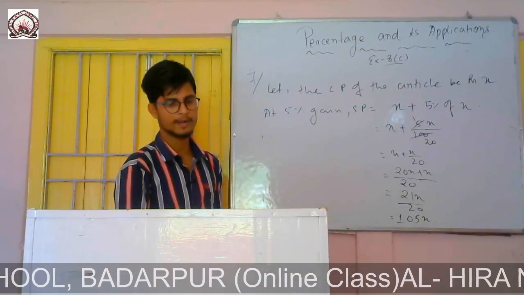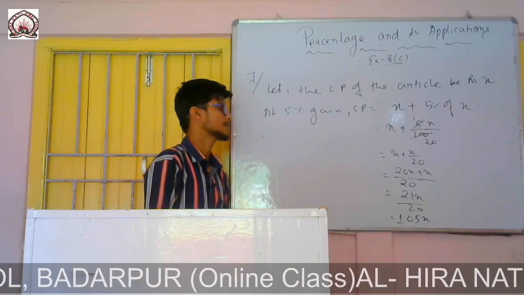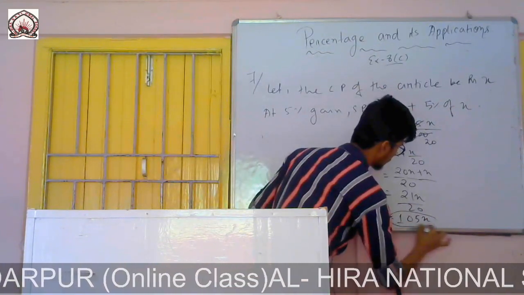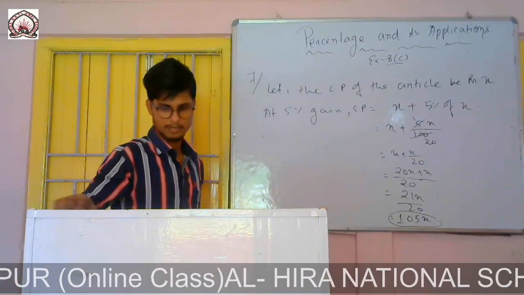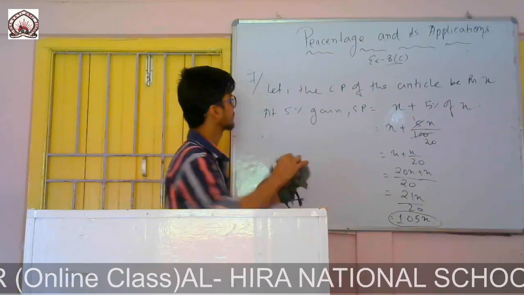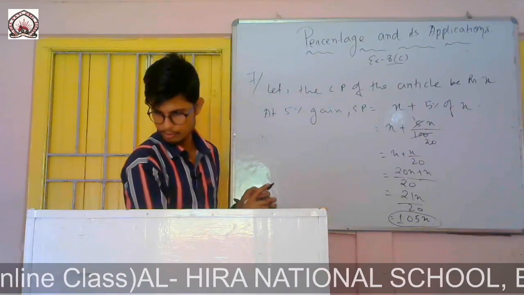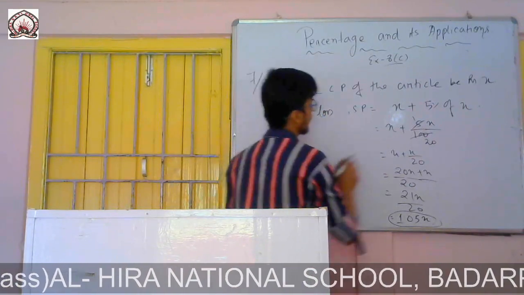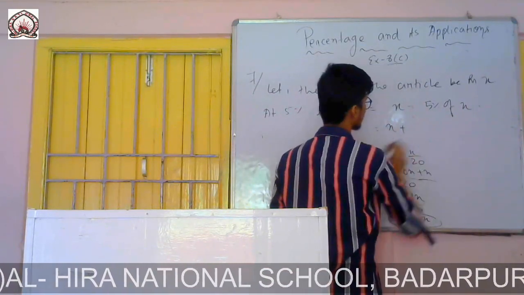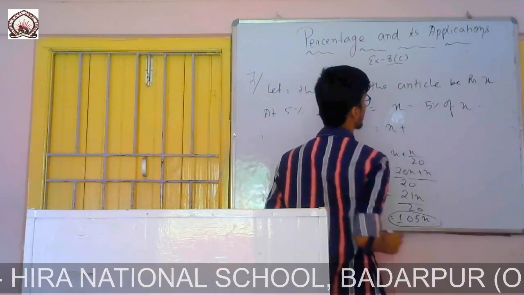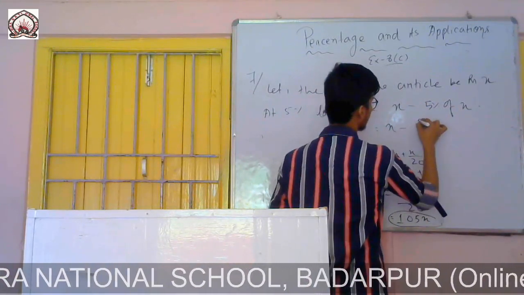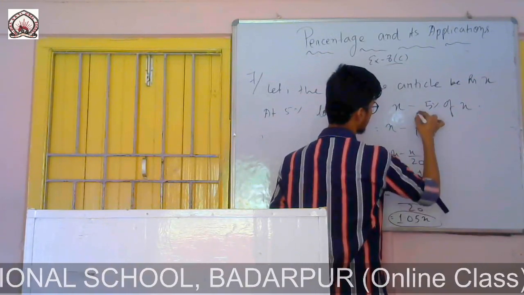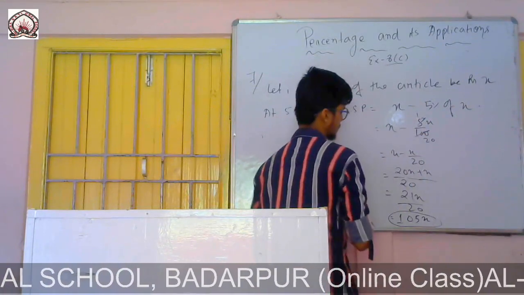Now I will find the SP at 5% loss. You remember that at a gain of 5% he got 1.05x. At 5% loss, it will be x minus 5% of x, that means x minus 5 by 100 of x, so x minus x by 20.